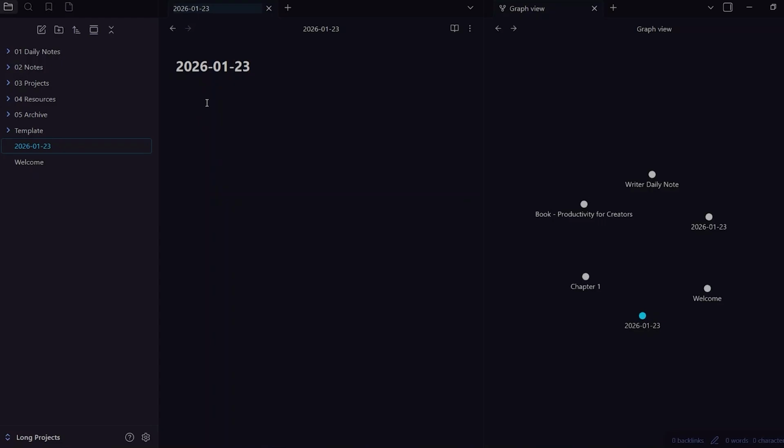Then you're going to have the ideas that surfaced. So what you worked on, then you want to have the ideas that surfaced. Then you want to go for the decisions that you made. And then lastly, you're going to include any questions to revisit. So if you have this structure for your daily notes, over the years, these daily notes are going to become a timeline of your thinking, and they're going to allow you to trace your decisions, your habits, and your growth. So nothing else is going to scale as reliably as this.